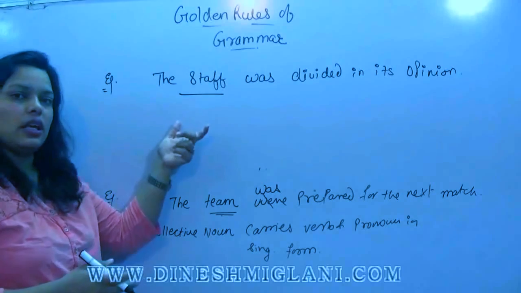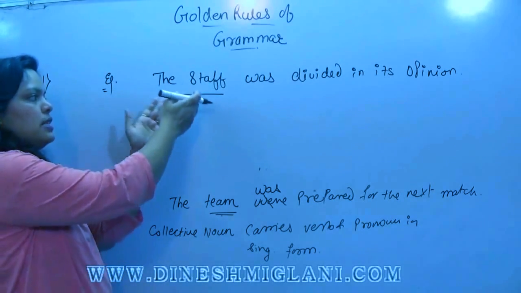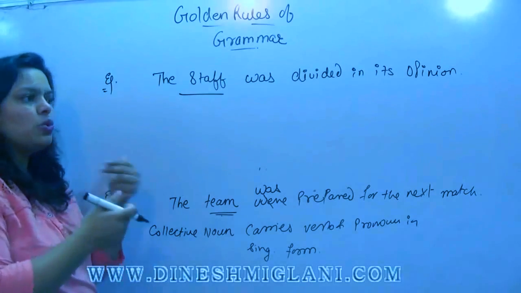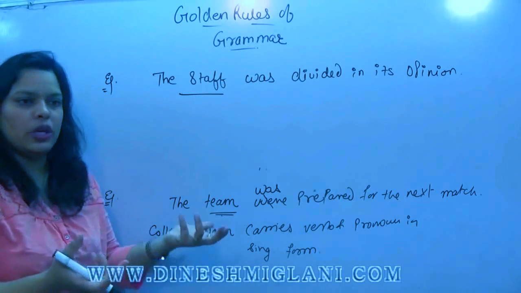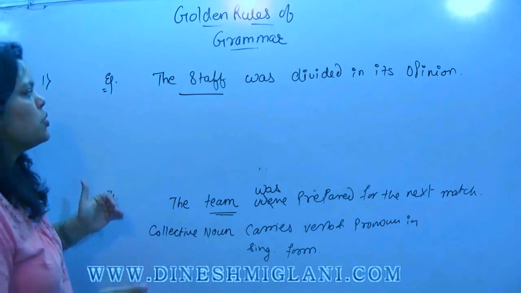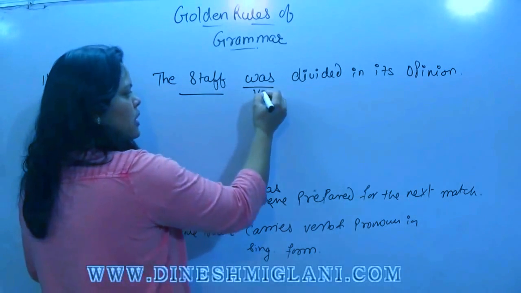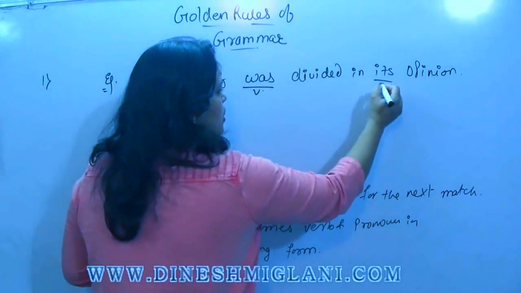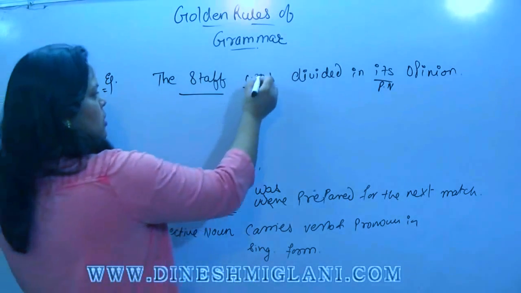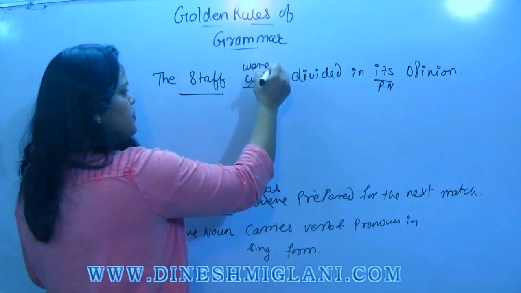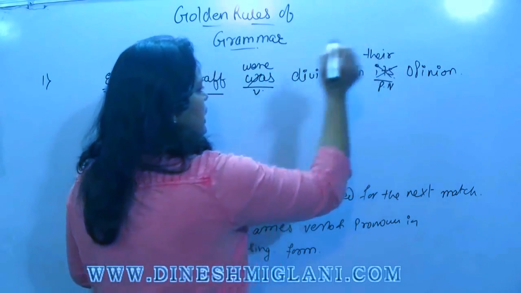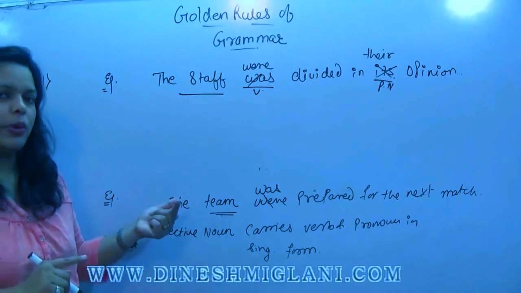In this one, we are saying that our collective noun is divided. So now it is no more a single body. It is two different bodies, or you can say it has been divided into two groups. Now what we need to do, the verb and the pronoun used for the collection will be in plural form. The staff were divided in their opinion. I hope you get it.